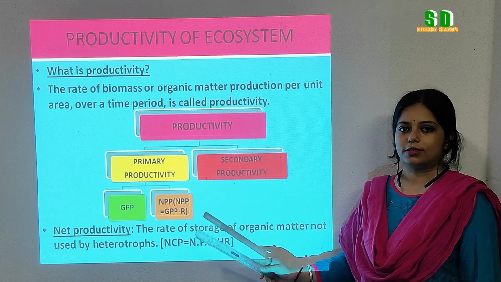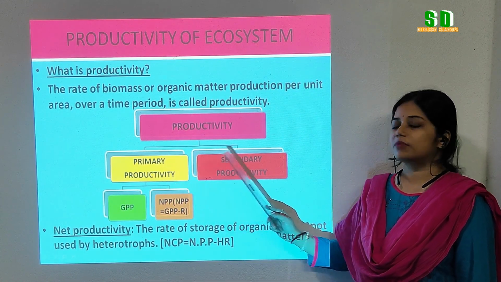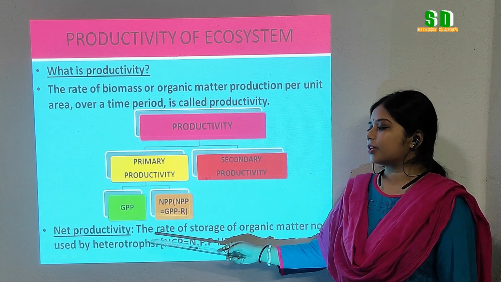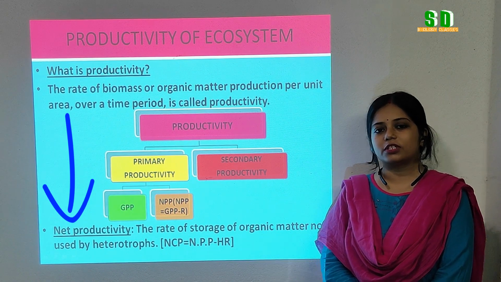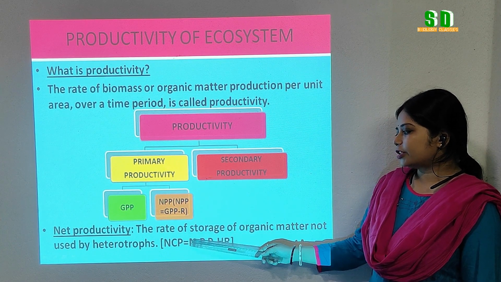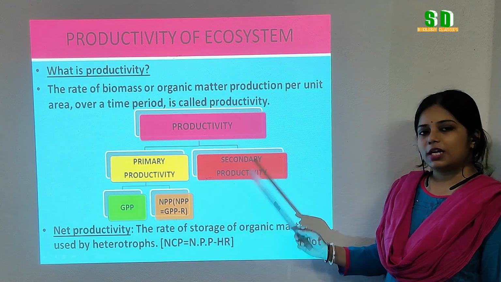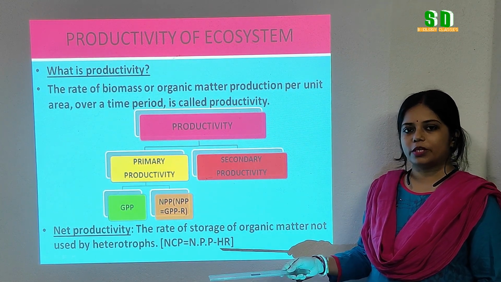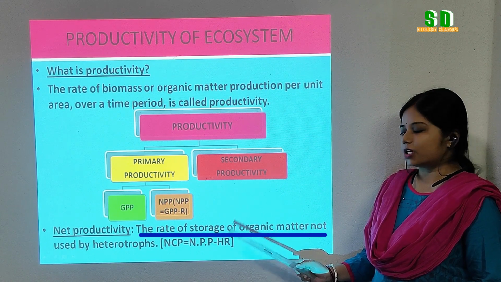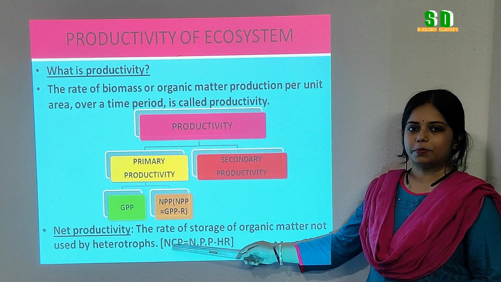So, in addition to these two types of productivity, that is primary productivity and secondary productivity, there is another category of productivity that is called the net community productivity or net productivity. What is this net productivity? The net primary productivity is transferred to the next trophic level, that is to the heterotrophs. Heterotrophs utilize some part of that biomass, and the rest of the part that remains after utilization by the heterotrophs is called the net community productivity or net productivity.